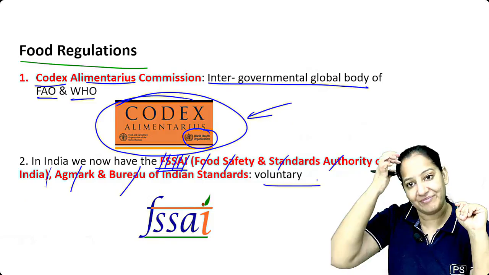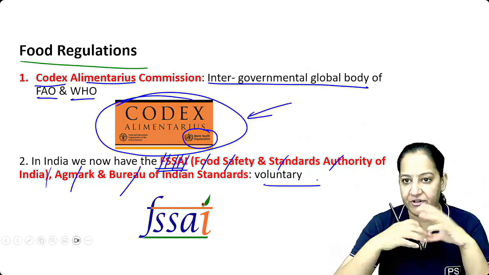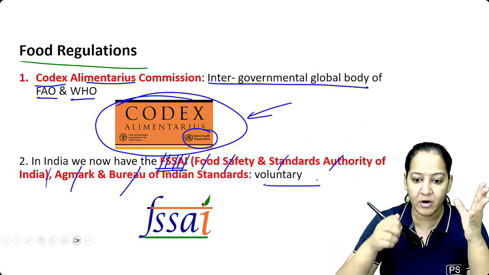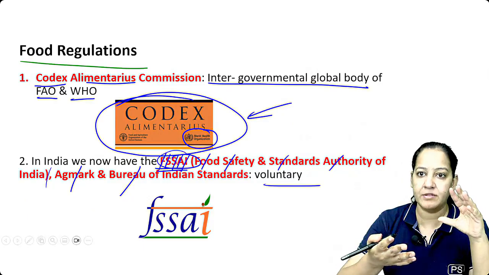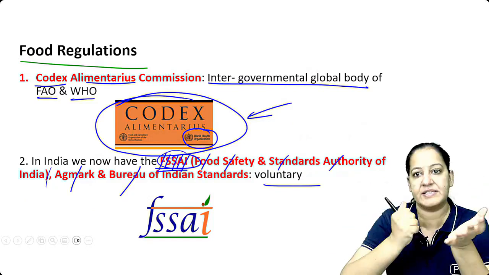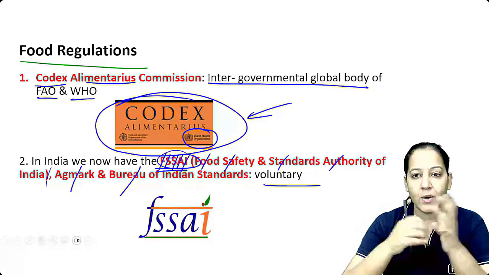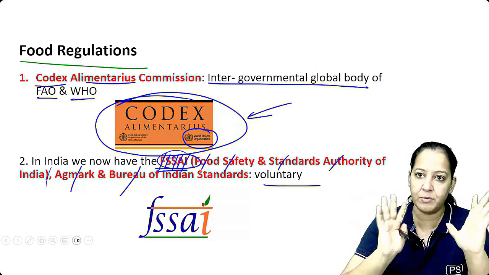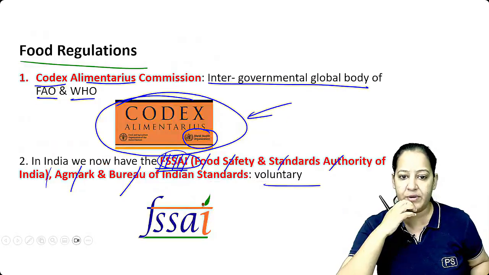These all are voluntary. Suppose I'm opening a pasta factory today, manufacturing pasta. Now it's my choice. If I call the FSSAI people, this committee, I will give them their fees, and they will check the quality of my food. After checking, they will give their seal. So people will have reliability on my food, that it is FSSAI approved. So I can increase the authenticity of my food by doing so. It is voluntary. Some can do, some cannot do. So these all are the food regulatory committees.